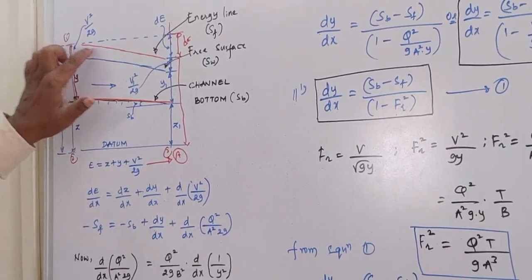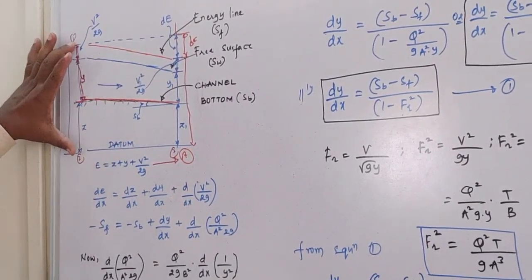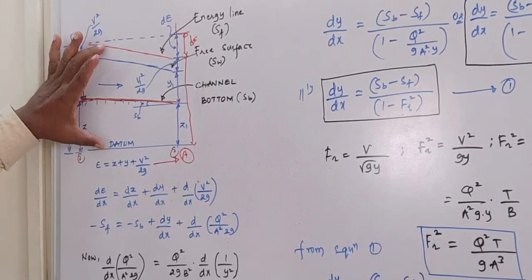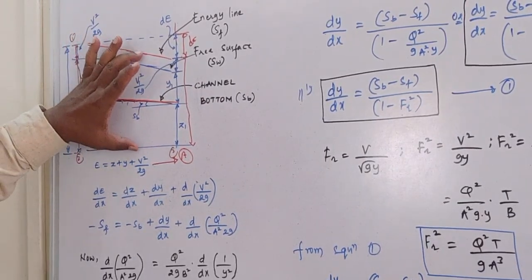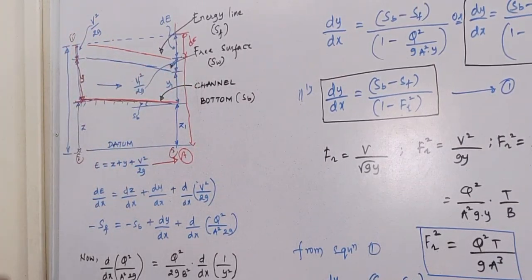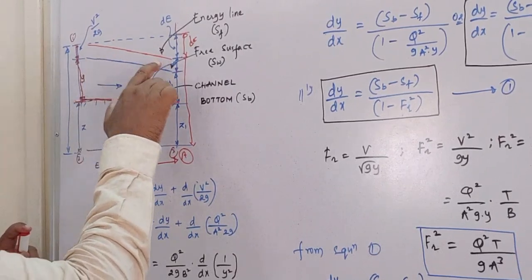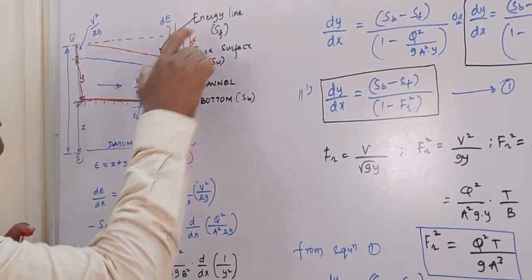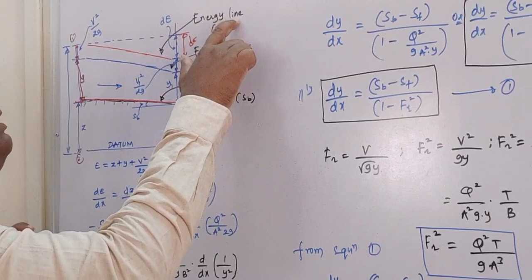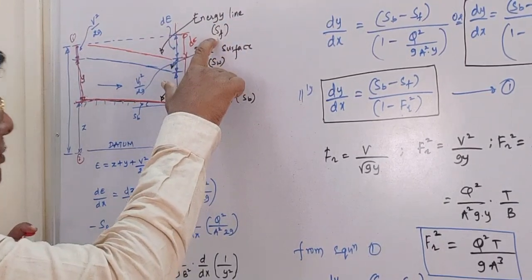At this point this is the energy head, at this point this is the energy head, and so it varies. That's why dE by dx is nothing but a gradient, or a slope. This slope is called the energy line slope, or you can call it SF.